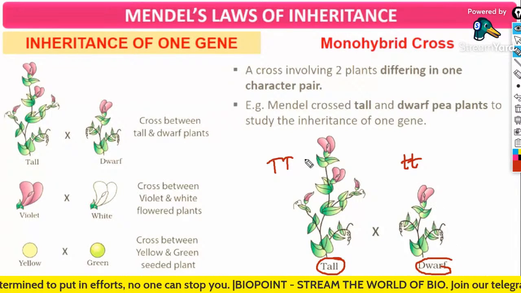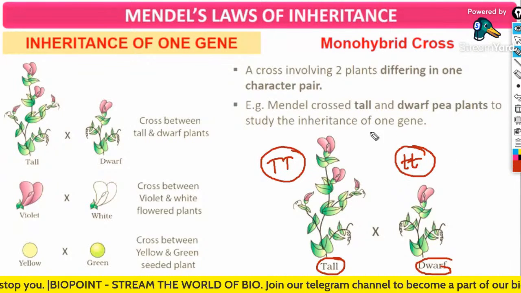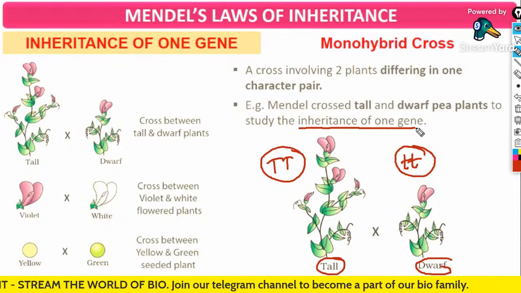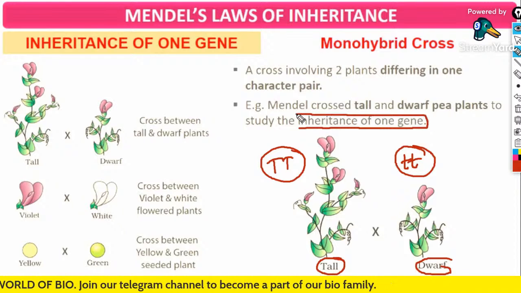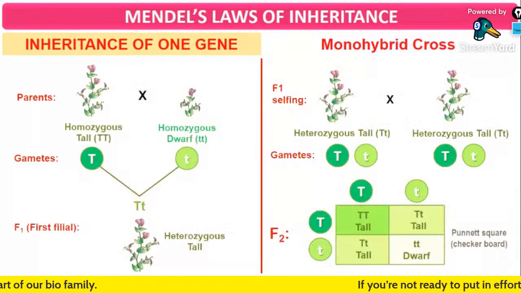So we are making a cross for a single trait. Here we are considering only the height of the plant, and hence we are coming to a conclusion about the inheritance of one gene only. Clear? Yes, everyone?